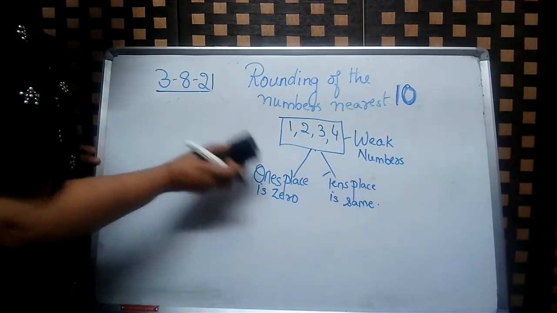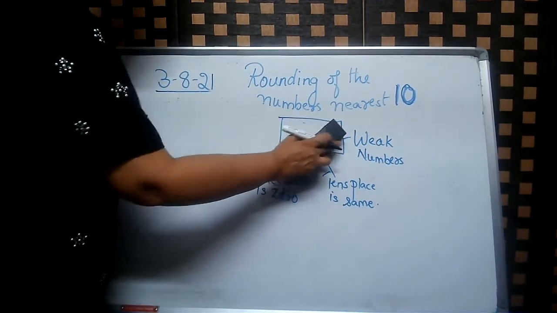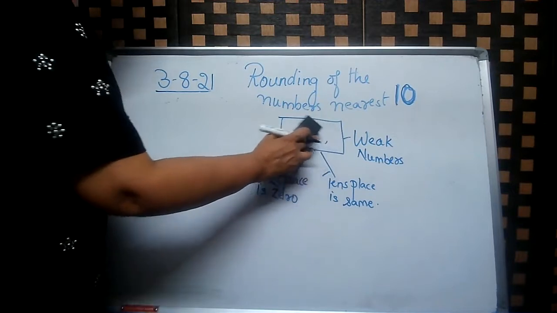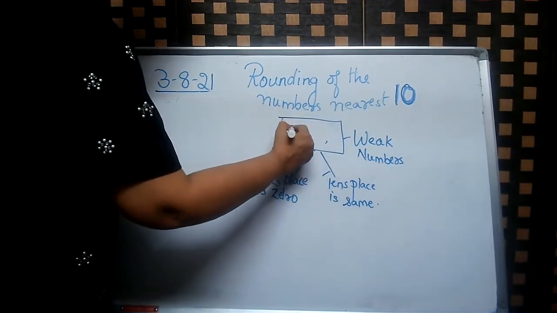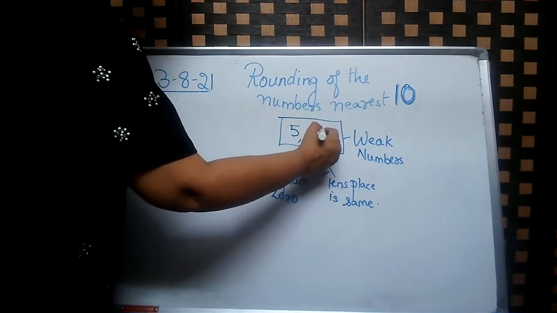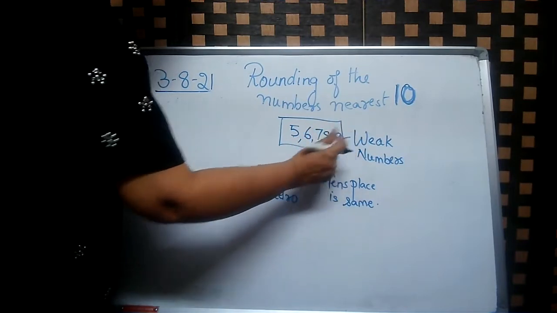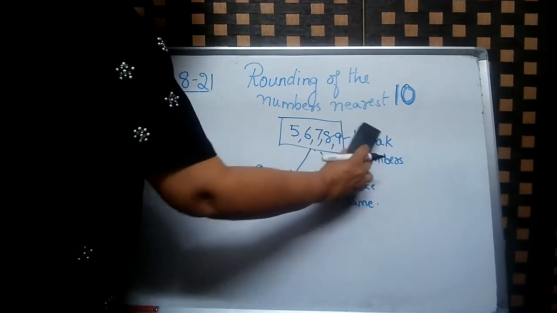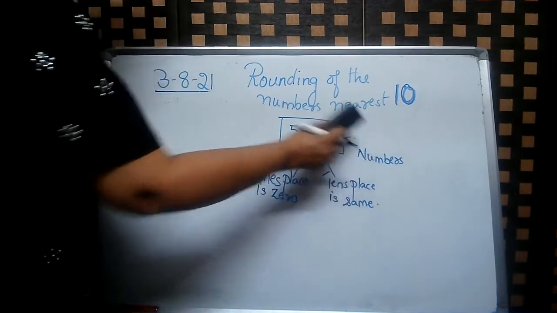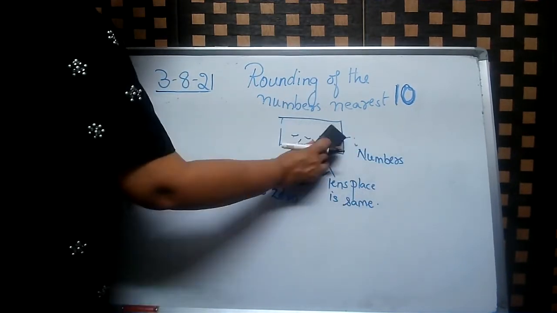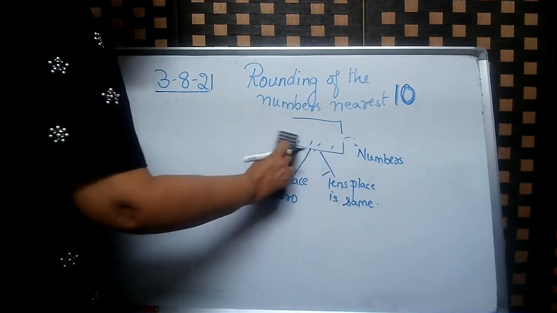Now, children, if it is a strong number like 5, 6, 7, 8, and 9, then these are the strong numbers. So let us repeat the strong numbers once again. What are the strong numbers?